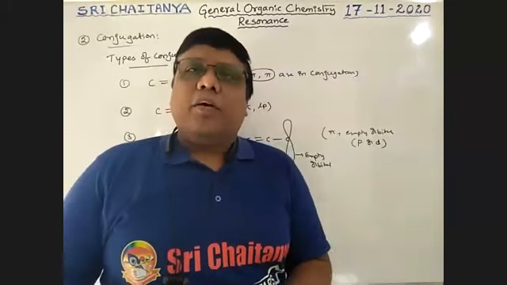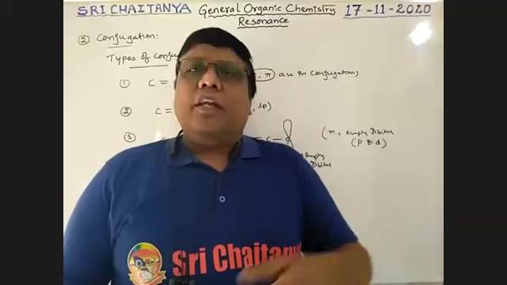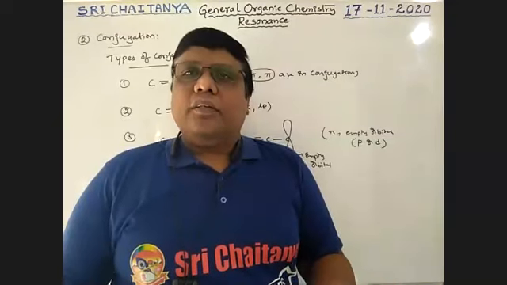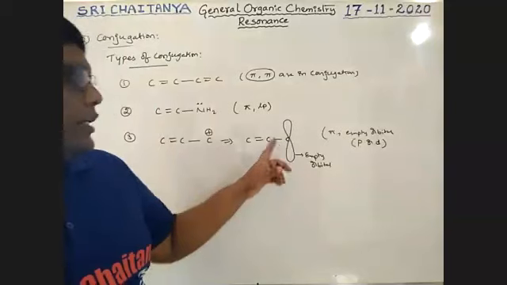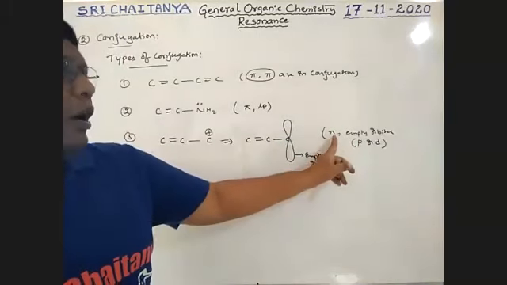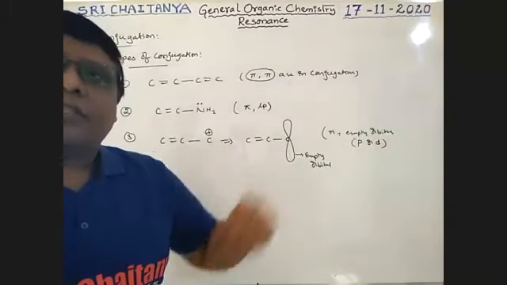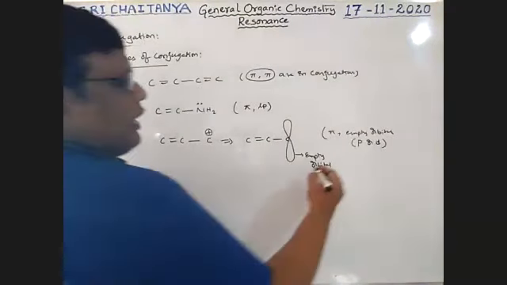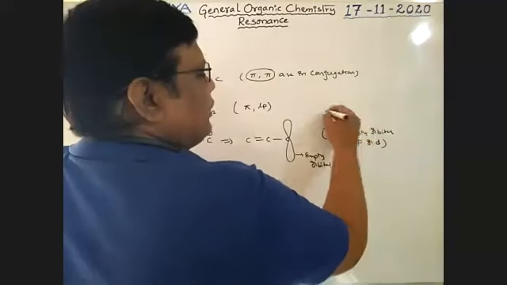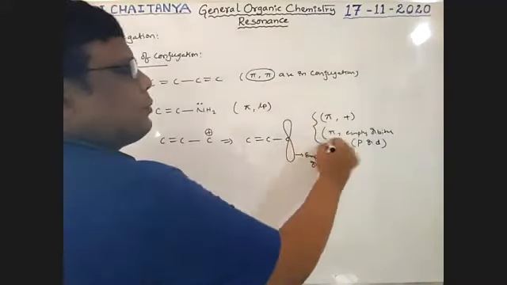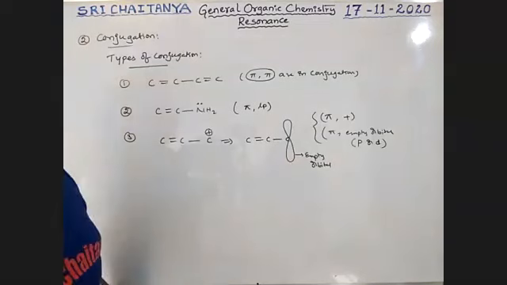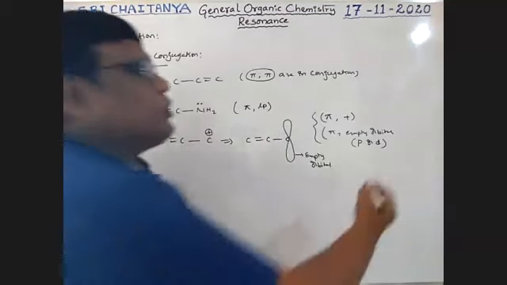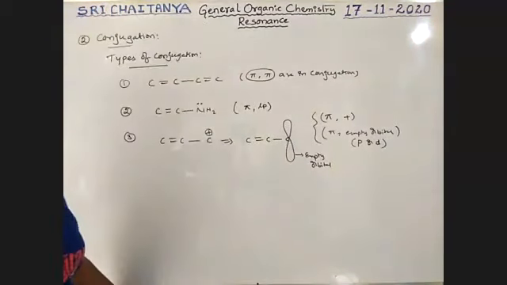Depending on which orbital is involved, different types of conjugations are acceptable. This is also called pi and cation combination. So pi and positive charge, or pi and empty p orbital or d orbital. Sometimes empty orbital conjugation is possible.